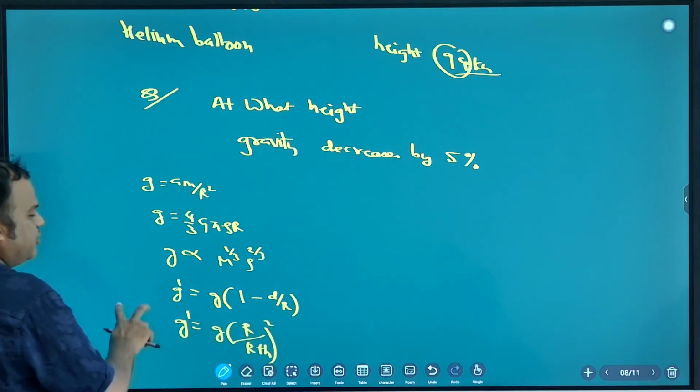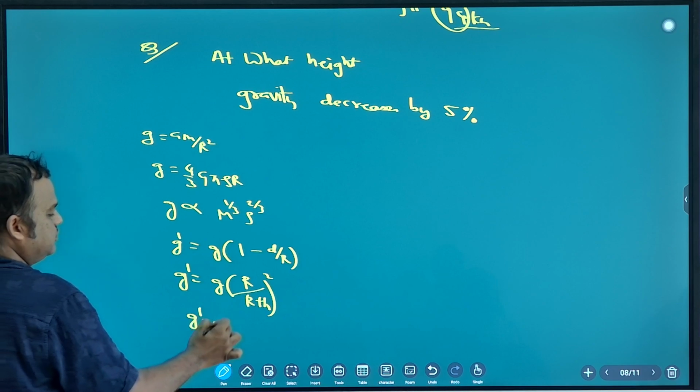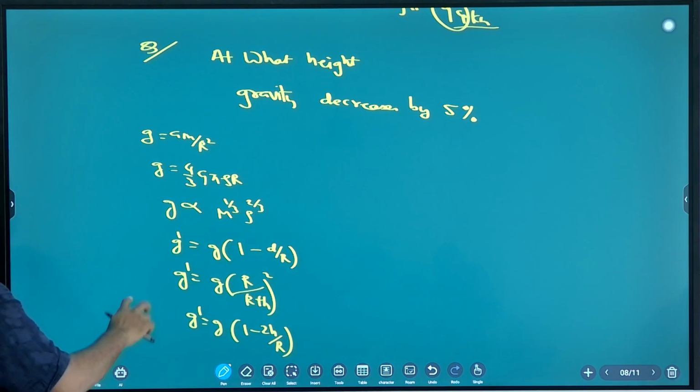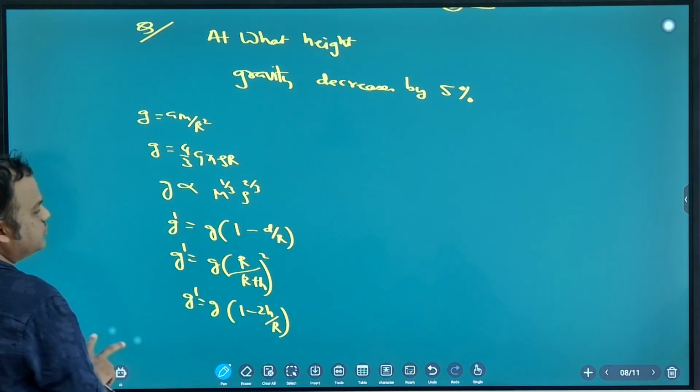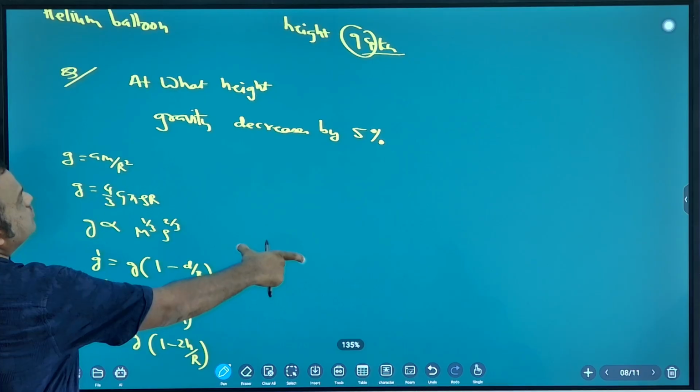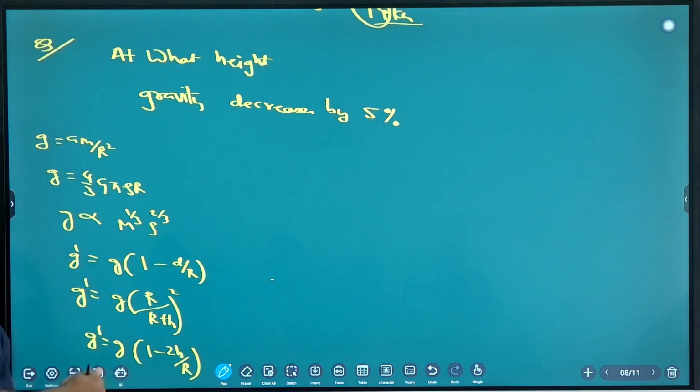Good. Small height, small height. These formula today we learned.